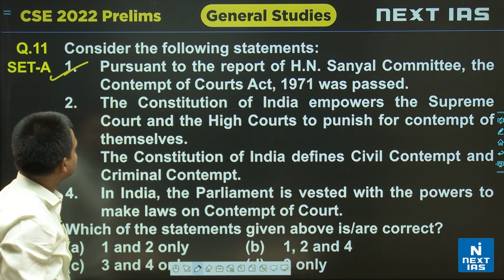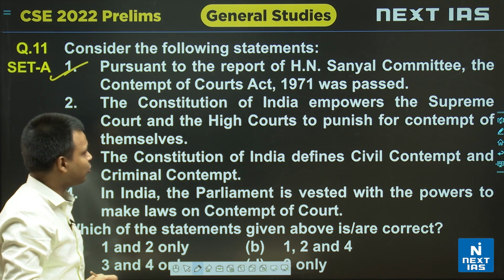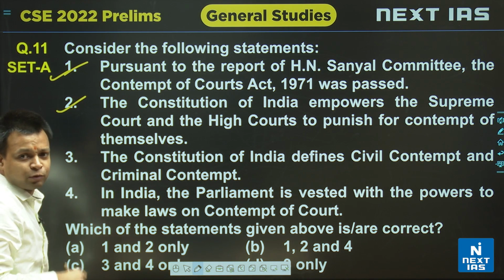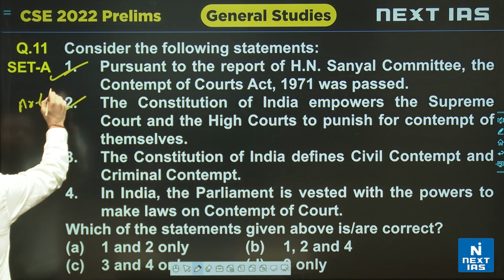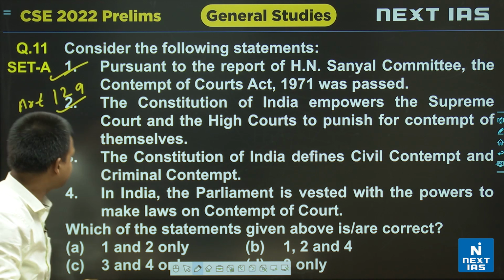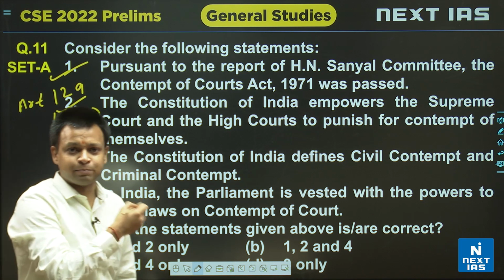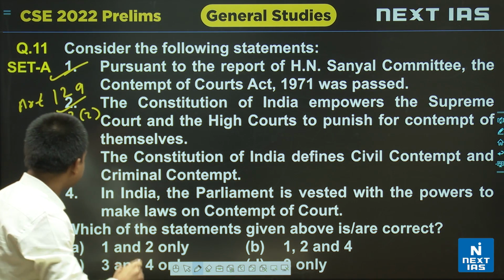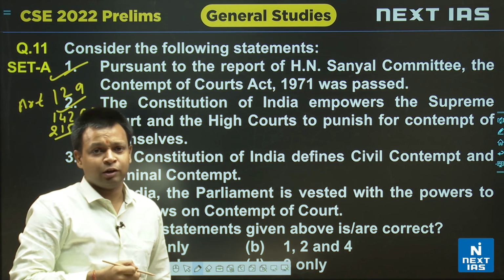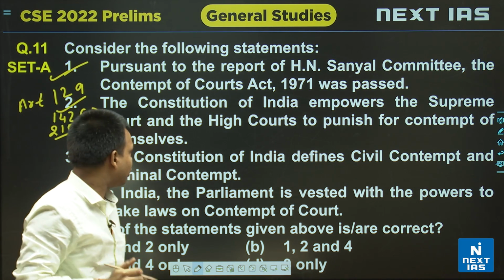Then, the Constitution of India empowers the Supreme Court and the High Courts to punish for contempt of themselves. This statement is also correct. If you look at Article 129 of the Constitution, it empowers the Supreme Court to punish for its own contempt. Article 142 clause 2 again empowers the Supreme Court to punish for its own contempt. And Article 215 empowers the High Court to punish for its own contempt. These two courts are courts of record.